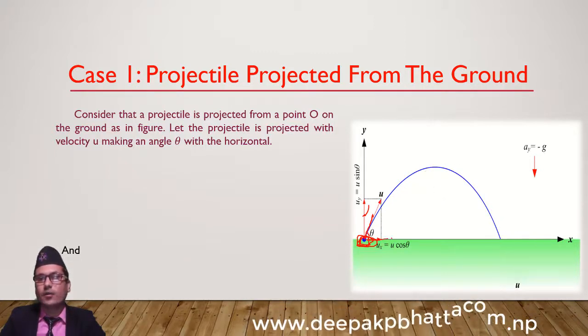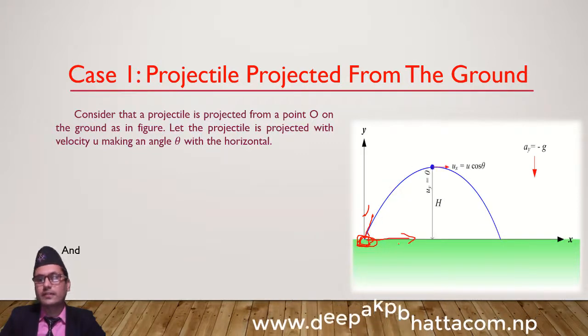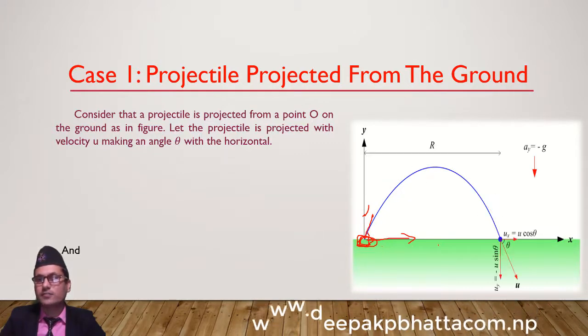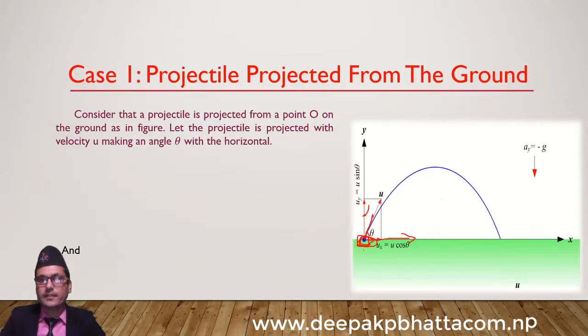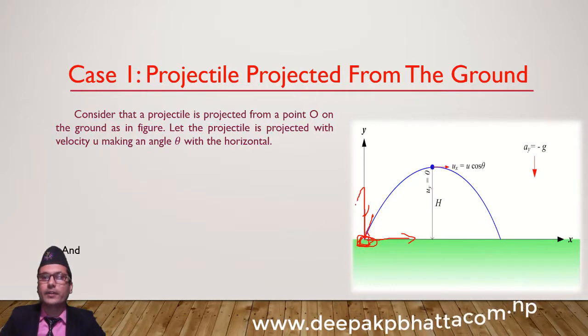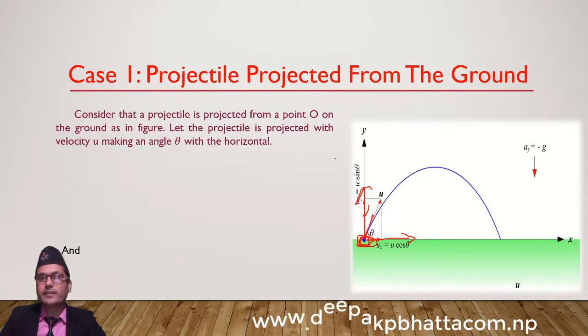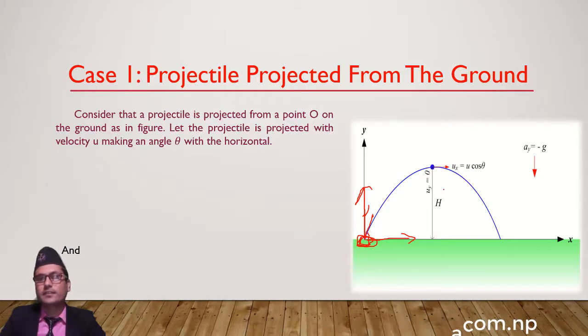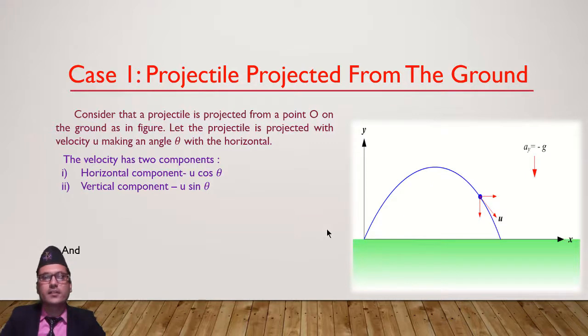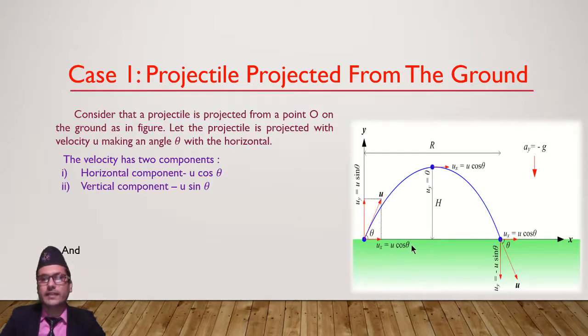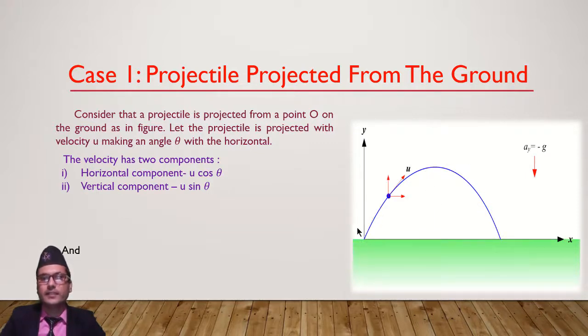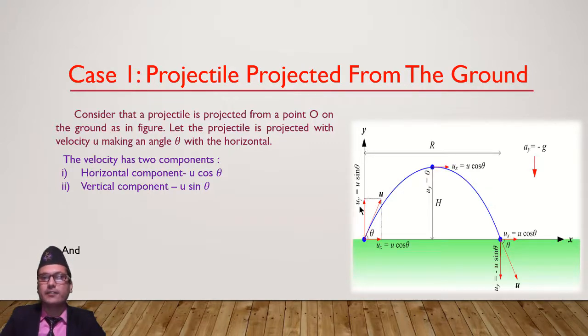It has two components. They are the horizontal component, along the direction parallel to the earth's surface, and the vertical component, which is perpendicular to the earth's surface and is responsible for the projection. The horizontal component is u cos theta and the vertical component is u sin theta. How do they arise?